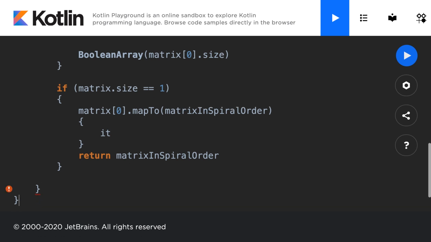Another edge case, very similar. Can you think what is another edge case? We have currently checked if the rows is 1, but what if the columns is 1?